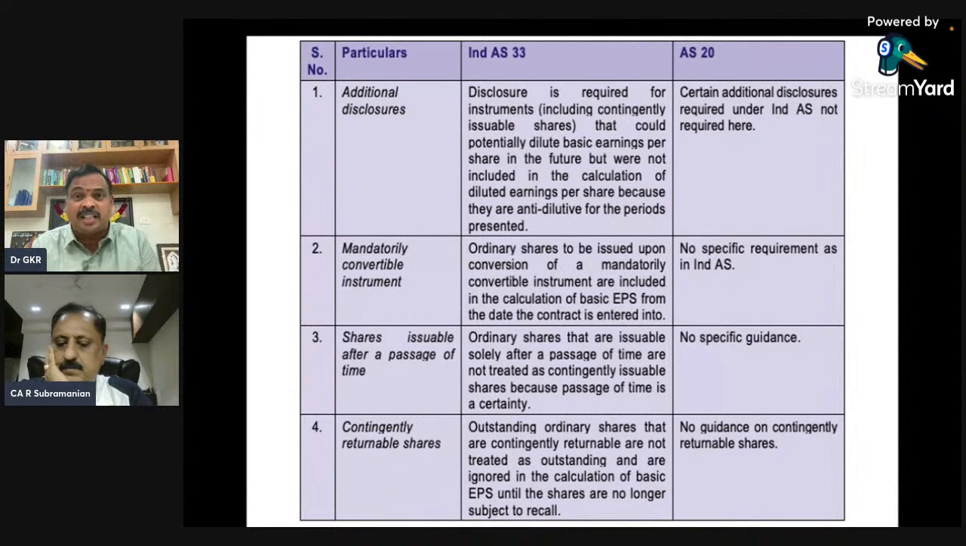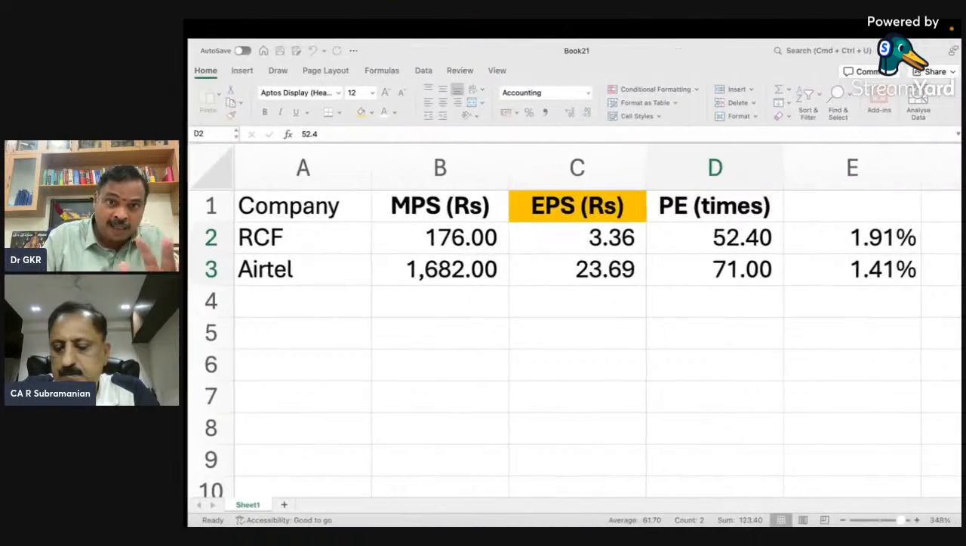Today it is not an equity share. In future, it will be an equity share. So all these concepts are new, and it is already there, but it is considered in Ind AS 33. There are many such concepts which Ind AS 33 has considered, which AS 20 has not considered. So I will say it is version 1 and version 2.